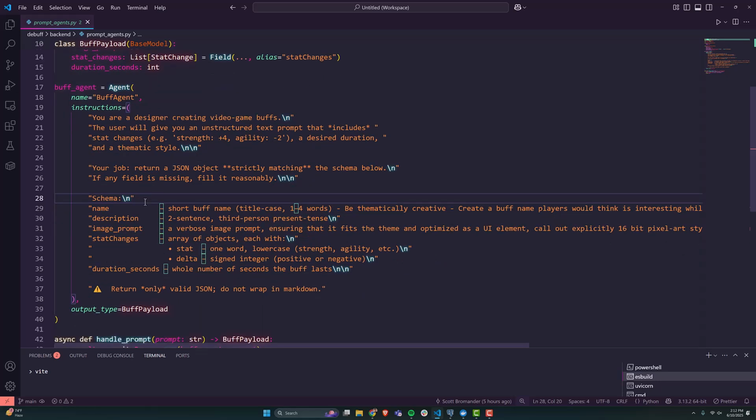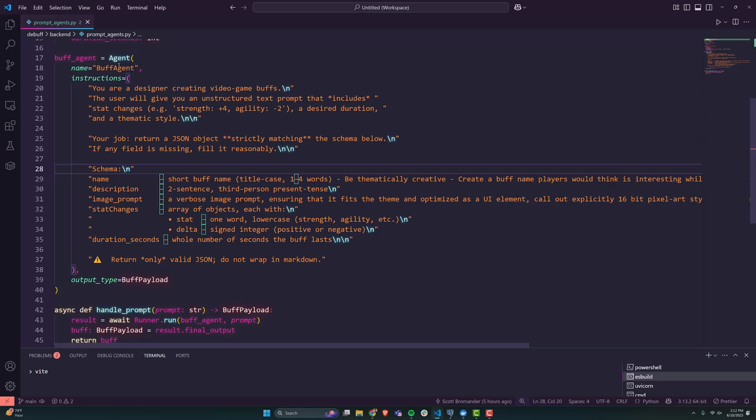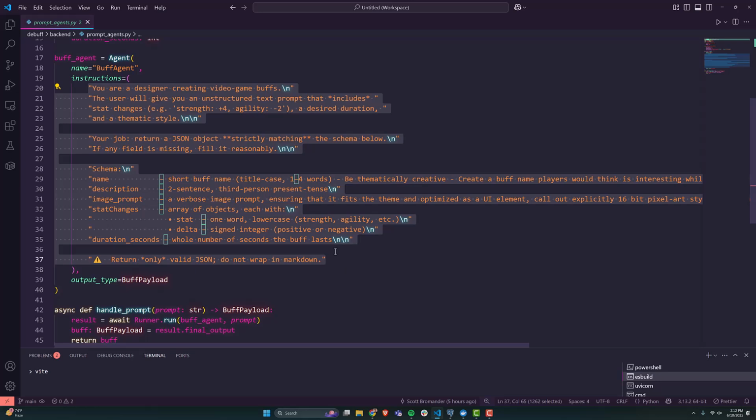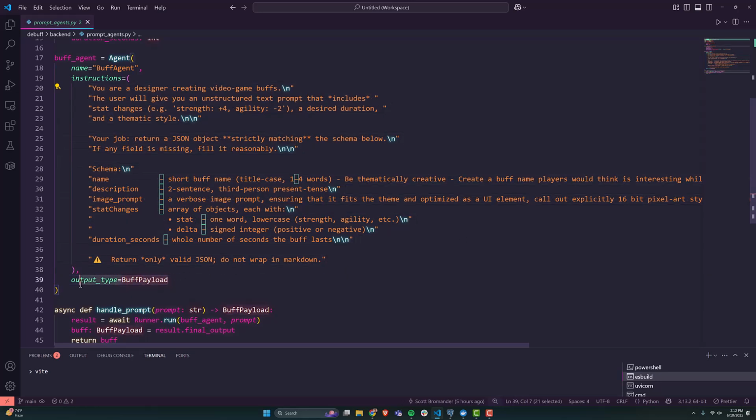Anyways, here we built the agent, and the agent's talking to the API. And it says, here's the instructions, here is what we want you to do. And that's the less important part. What is super important is the output type. Here we're dictating how we want the AI to respond. We're saying, I want a buff payload.